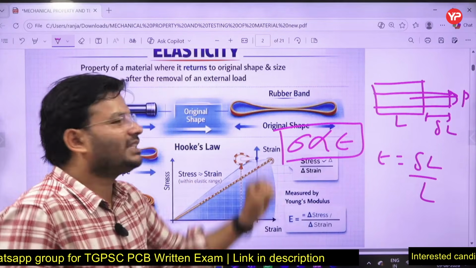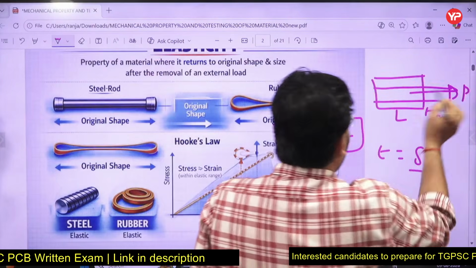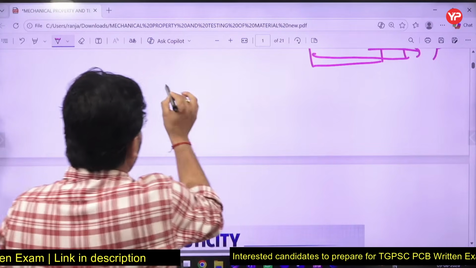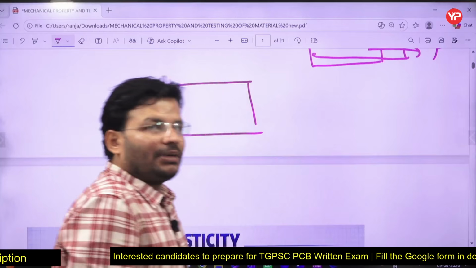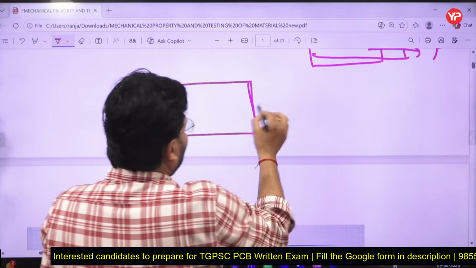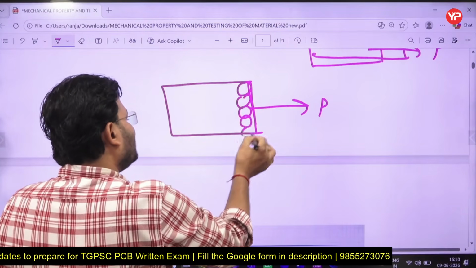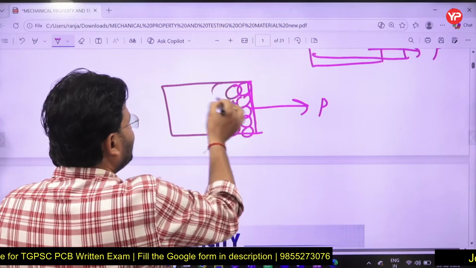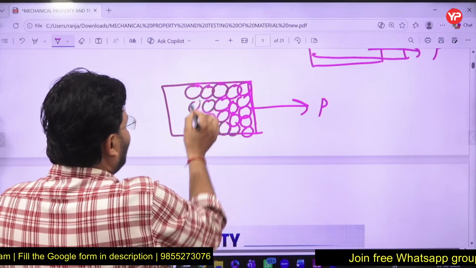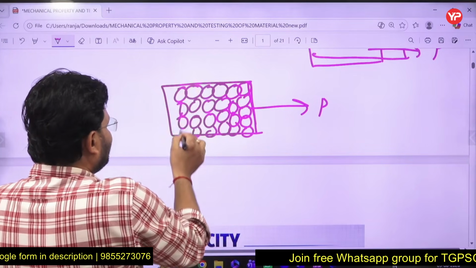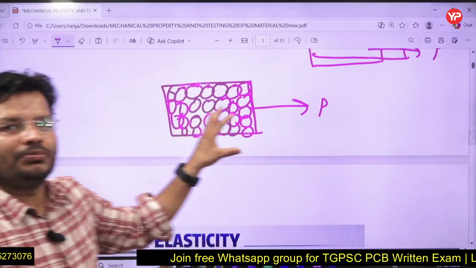Okay, sir, but what is stress, sir? What is stress? My dear friends, suppose you have any object, let's assume this is one of the objects. In the world, if you talk about any object, basically it is made by the combination of what, my dear friends? Atoms, molecules, or ions. You are going to apply the load P. Everybody in the world, even you, my marker, my mobile phone, my mic, my board, everything is made by a combination of atoms, molecules, or ions.